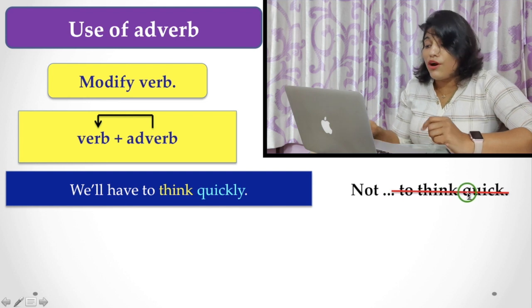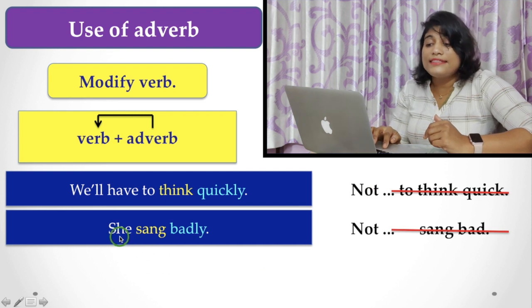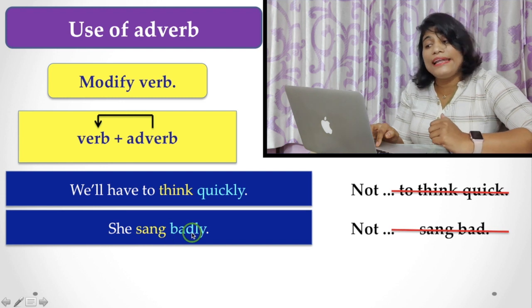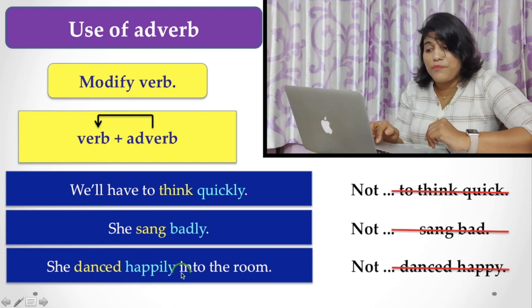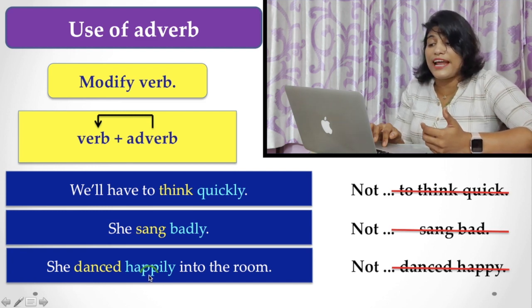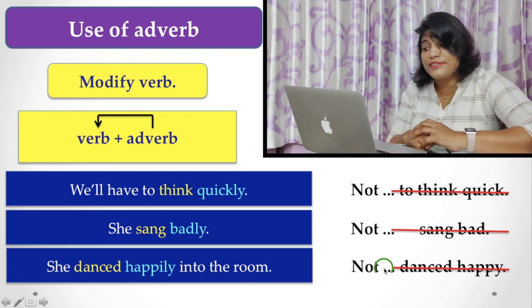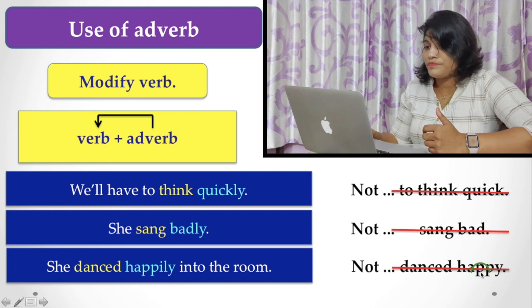Another example is she sang badly, where sang is a verb and badly is an adverb, but you never say sang bad, because bad is an adjective. Similarly, she danced happily into the room. Here, danced is a verb, and to describe that verb, you have to use the adverb happily. But you never say danced happy, because happy is an adjective.